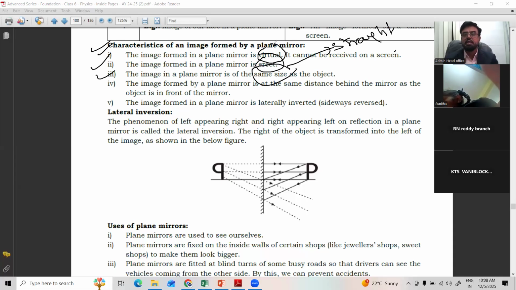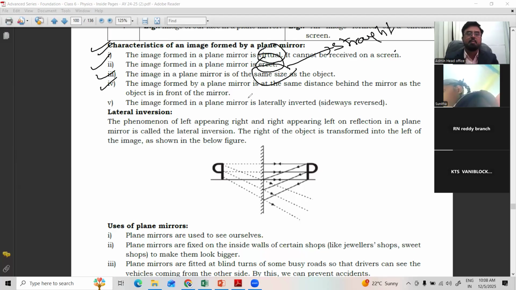Same size. If you place a pen near the mirror, the pen size and image size are always the same. When you are standing in front of the mirror, you can see your same size in the mirror also. Not different, not less or more. The same size. Fourth one.